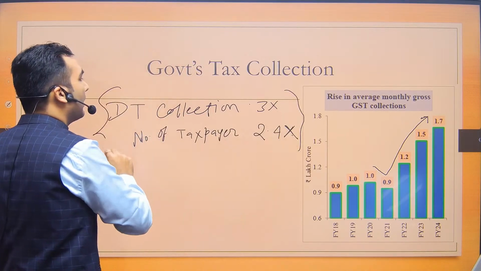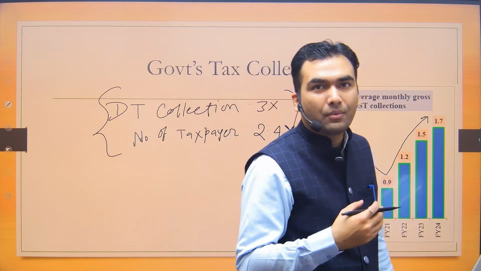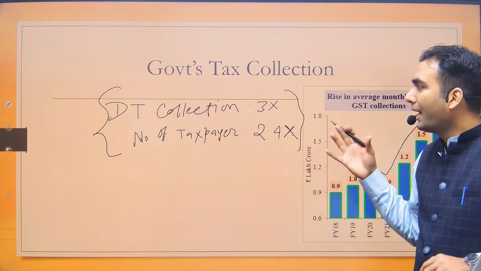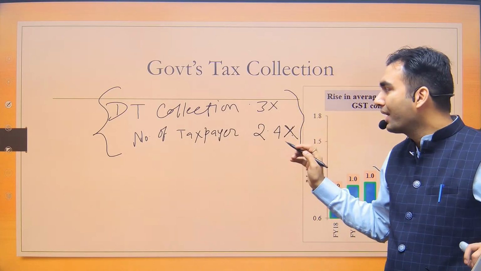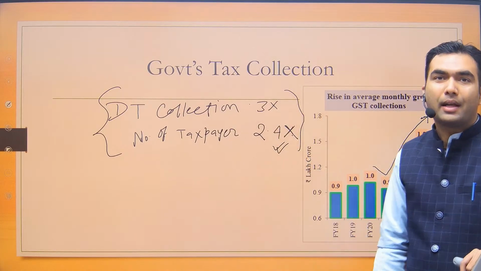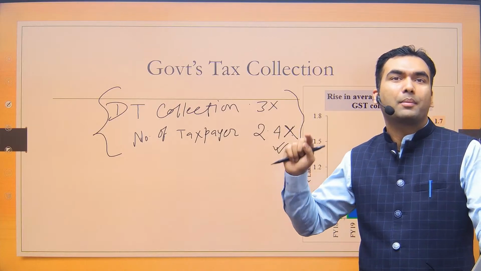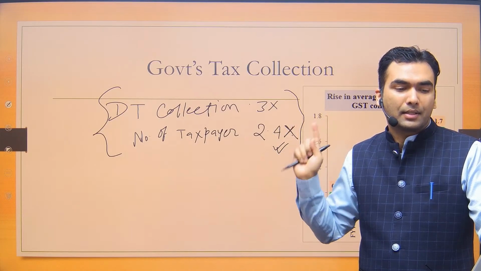So this is the data that you can use whenever there is a question about tax evasion, tax avoidance or black money, that in recent times the government has been able to crack down on tax evasion. The number of taxpayers has been increasing, and so is the direct tax collection, and that's why you can also use that now the gap between direct tax and indirect tax collection is also increasing.